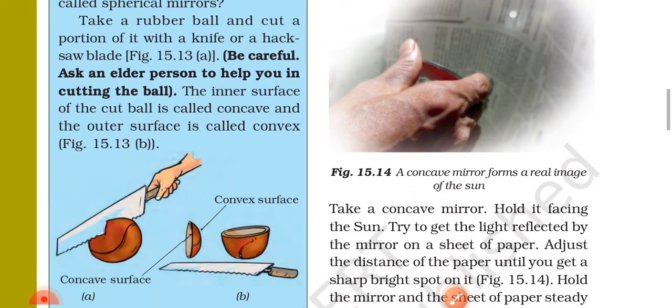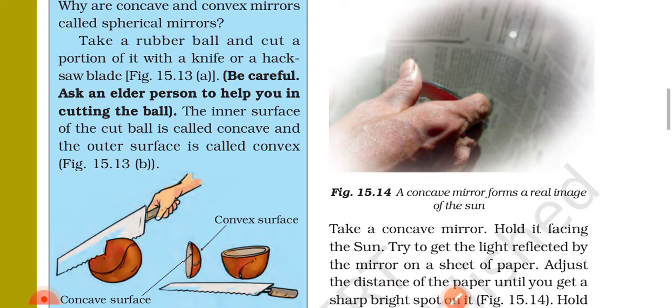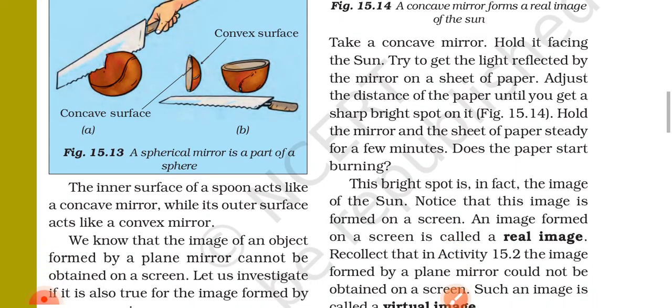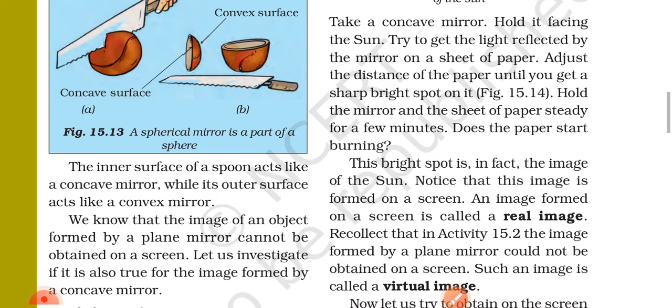Figure 15.14 A concave mirror forms a real image of the sun. Take a concave mirror, hold it facing the sun. Try to get the light reflected by the mirror on a sheet of paper. Adjust the distance of the paper until you get a sharp light spot on it. Hold the mirror and the sheet of paper steady for a few minutes. Thus the paper starts burning.